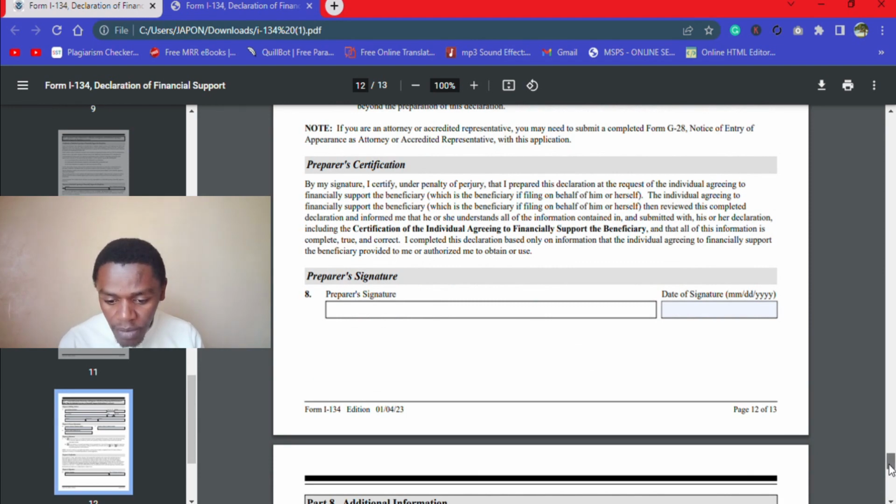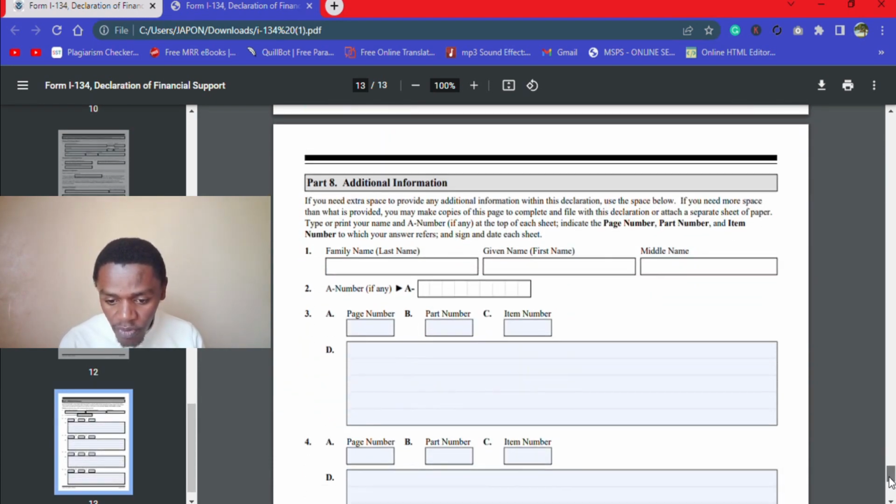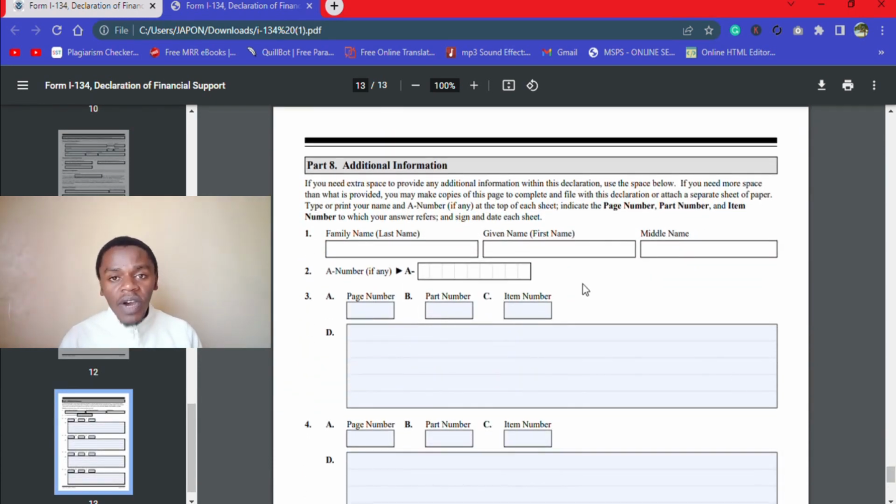And then we finally come to the end of this form, and this is where you provide the additional information. If the spaces provided above were not sufficient to hold the whole of your information, then this part is provided for you to add the additional information. And this is how it is done.